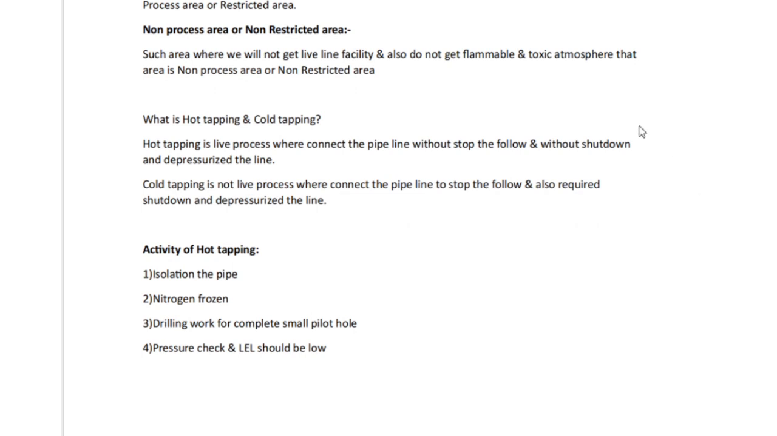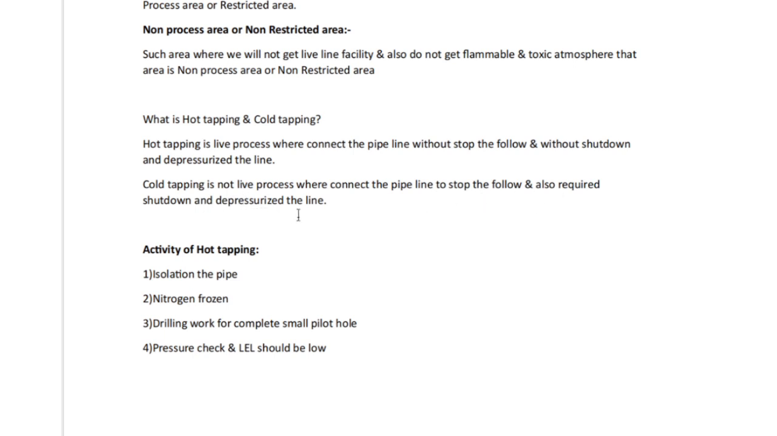What is hot tapping and cold tapping? Hot tapping is a live process where we connect the pipeline without stopping the flow and without shutting down and depressurizing the line. Cold tapping is not a live process, where we connect the pipeline after stopping the flow and it also requires shutdown and depressurizing the line.